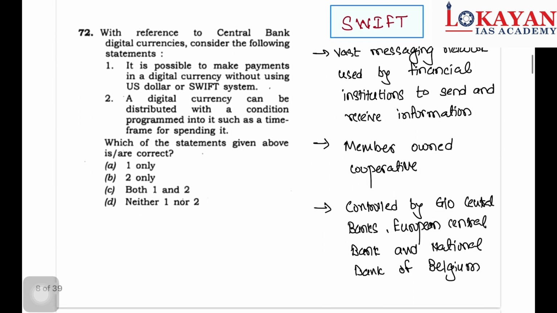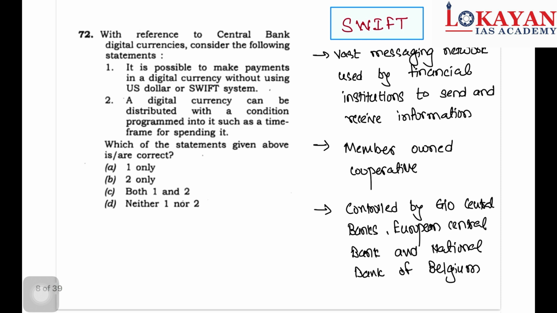Now let's see the 2023 question. With reference to central bank digital currencies, consider the following statements. It is possible to make payments in a digital currency without using the US dollar or the SWIFT system. Yes, it is possible. A digital currency can be distributed with a condition programmed into it, such as a time frame for spending it. Yes, this is also correct. So both these statements are correct. Here an important keyword was mentioned, that is the SWIFT system. What is the SWIFT system?